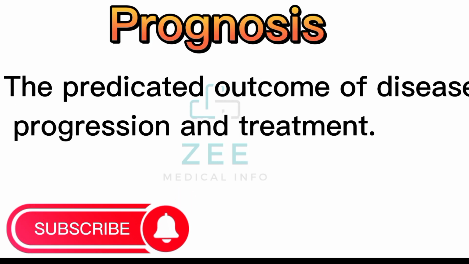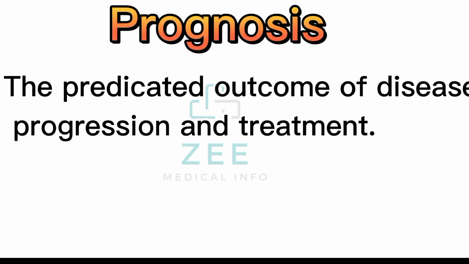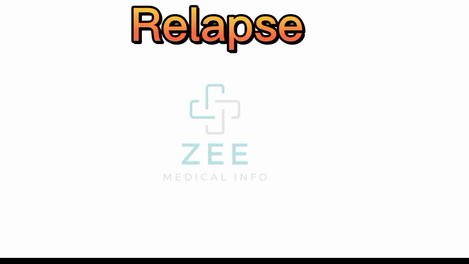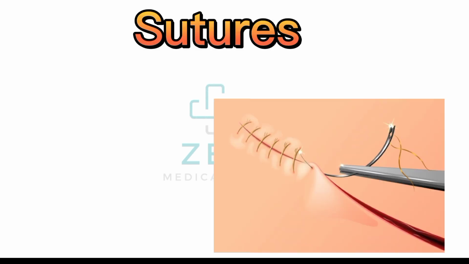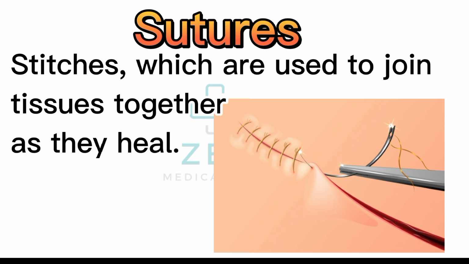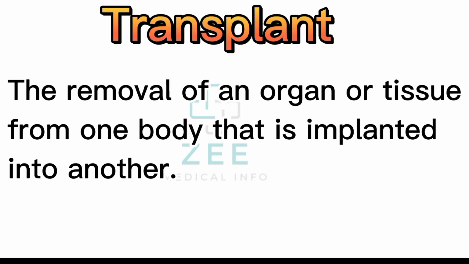Prognosis, the predicted outcome of disease progression and treatment. Relapse, return of disease or symptoms after a patient has recovered. Sutures, stitches, which are used to join tissues together as they heal. Transplant, the removal of an organ or tissue from one body that is implanted into another.